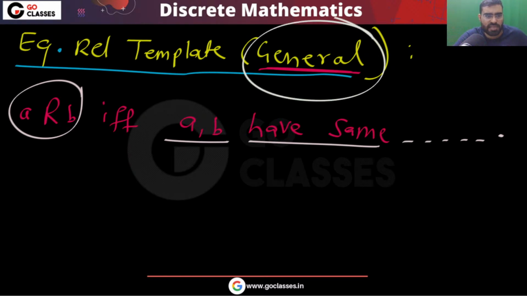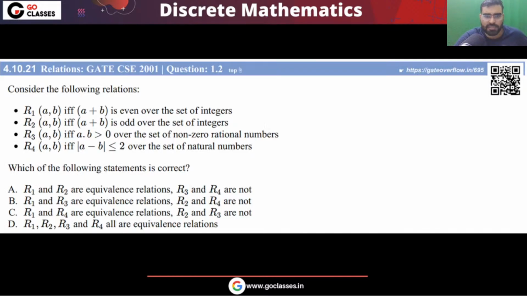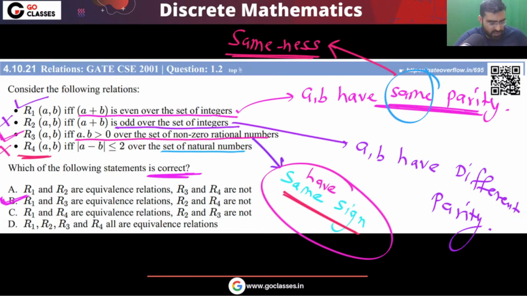Some kind of sameness we are talking about. Same color, same value, same parity, same remainder when you divide by 3, same remainder when you divide by 4. Same remainder when you divide by k. So this is the concept of equivalence relation, and this is a very beautiful question actually.